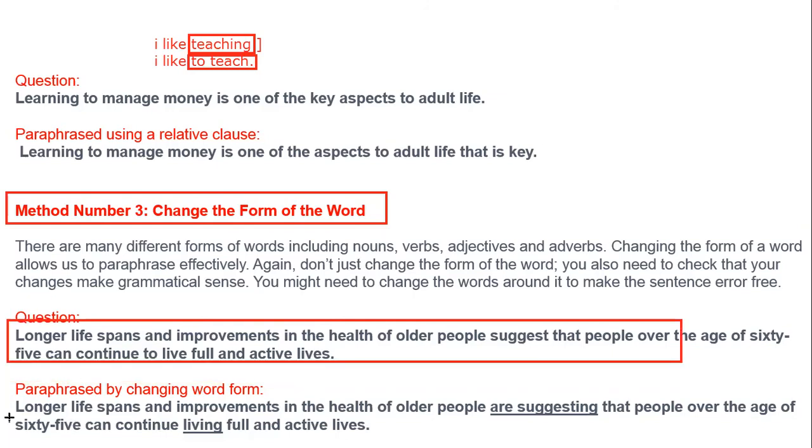Longer lifespans and improvements in the health of older people suggest that people over the age of 65 can continue to live full and active lives. Here I have found one word, suggest, whose form I can change. I have found another word form, full and active lives. Now, how can I change all these things? Let's take the paraphrasing part for this, how we can paraphrase it. Let's take this example now, how we have paraphrased it.